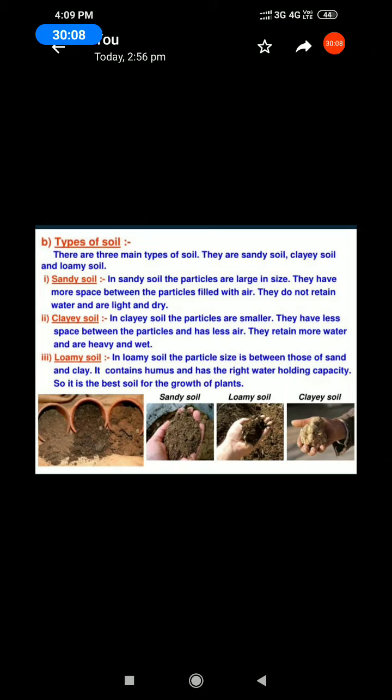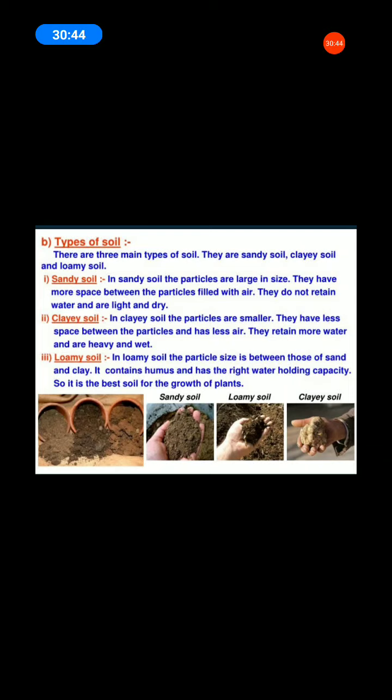Clay soil. In clay soil, the particles are smaller. They have less space, so the spaces will be very less. They have less space between the particles and less air. They retain more water and are heavy and wet. Okay, can you understand?